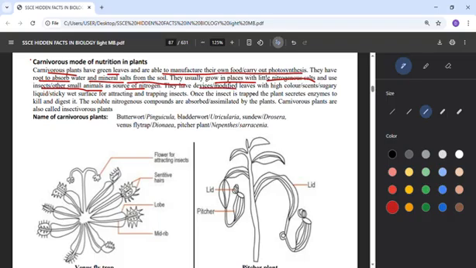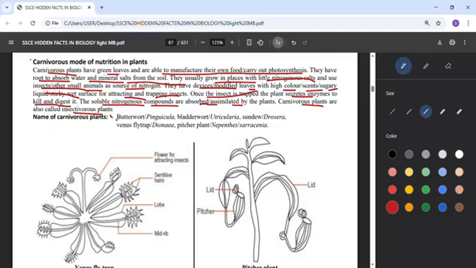They have devices that are modified leaves, with bright color, scents, sugary liquid, sticky wet surface for attracting and trapping insects. Once insects see those plants with all these colorful things, they come immediately, and the plants trap them. Once the insect is trapped, the plant will secrete enzyme, and that will be used to kill and digest that particular insect. Soluble nitrogenous compounds they get from the insects, they will absorb and assimilate, so the plants will enjoy it. Carnivorous plants are called insectivorous plants because they are eating insects.